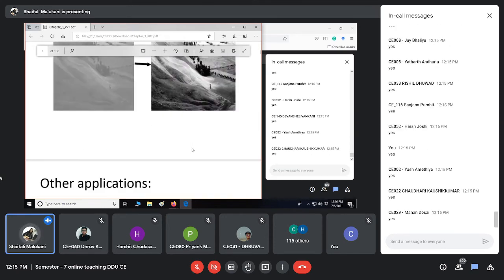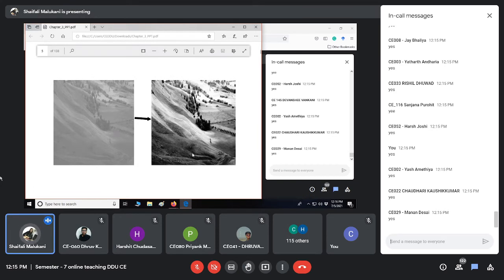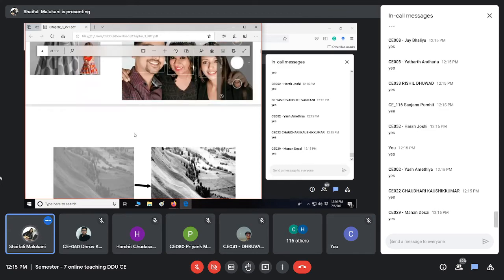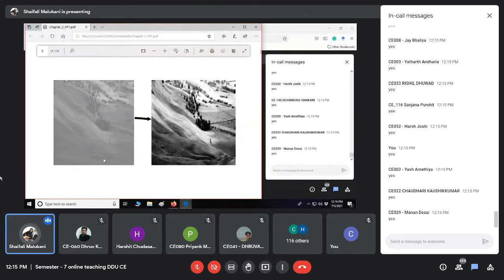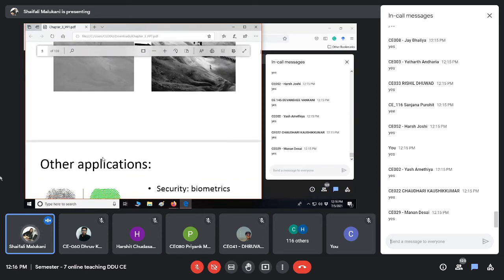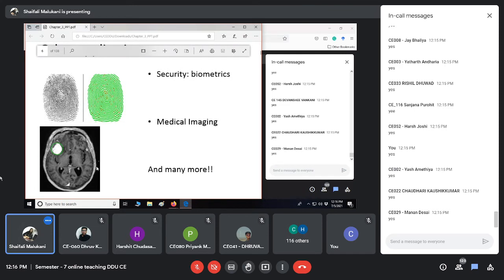Okay, fine. So far, what I've told you is that image processing is good for social media, good for making an image look very good and clean. These are the uses, right? So far, whatever I've shown you is mostly for entertainment purposes, right? But image processing is not just for entertainment. It has very serious applications as well. Many of them you know, and many of them you are going to learn in the other part. Melissa is going to explain the applications to you, right?